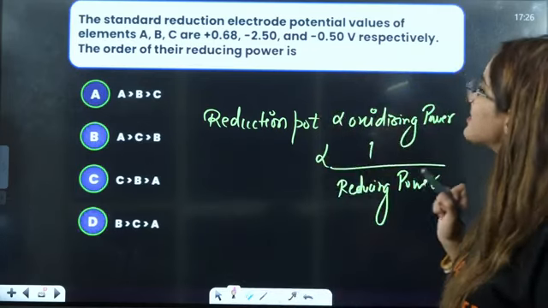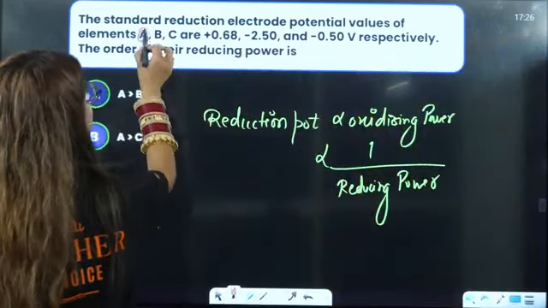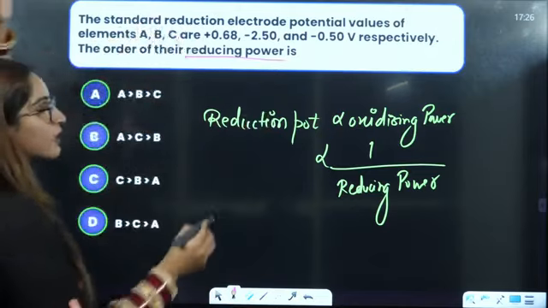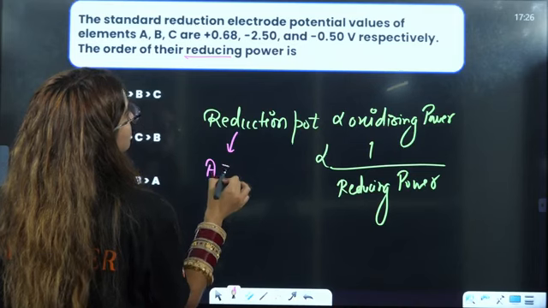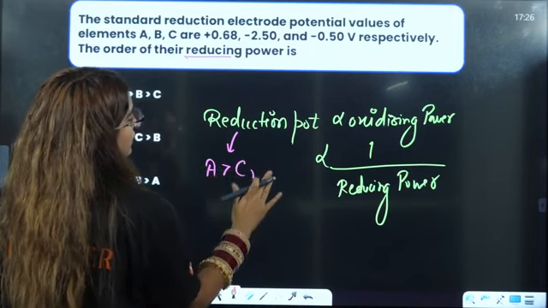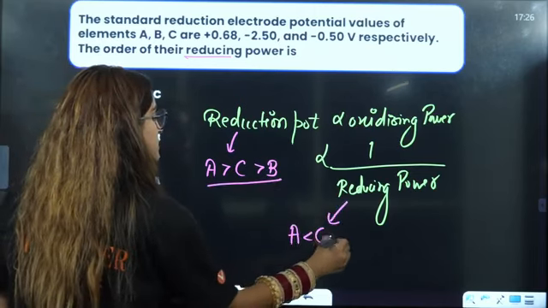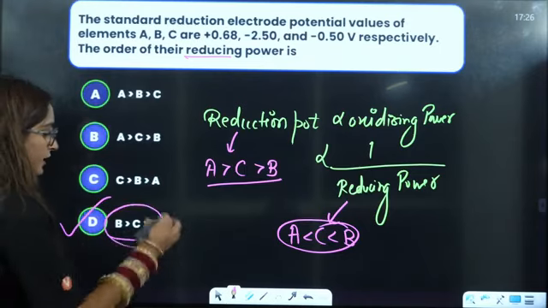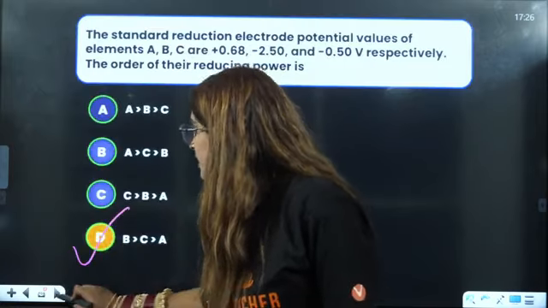Let us see. The standard reduction electrode potential values of A, B, C are given to us. They are asking you the reducing power. That will be inverse. So let us write it down in reduction potential. Reduction potential value is A has maximum, then you have C, then you have B. And reducing power will be opposite, A minimum, then C, B is going to have maximum. So answer will be BCA, that is D is the correct answer here.